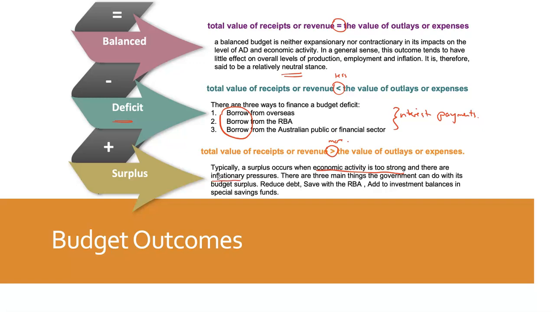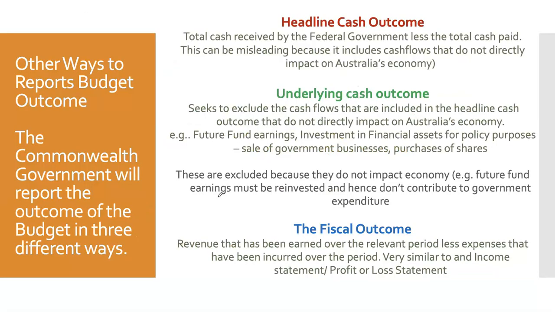Because we have a surplus, we have more money coming in than we're spending. So what are we going to do with that money? There's three main options. They could reduce the debt. They could save it to spend at a later date and maybe earn some interest along the way. Or they could add it to a special savings fund for a specific purpose. And we'll go through that in future videos, as I've said.